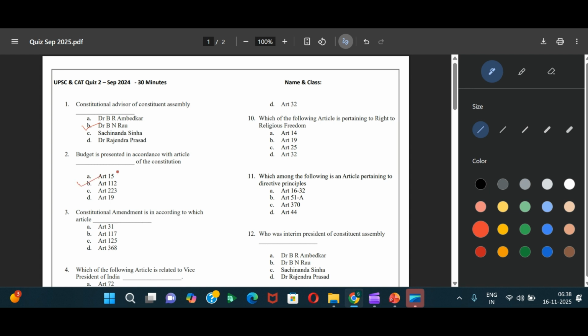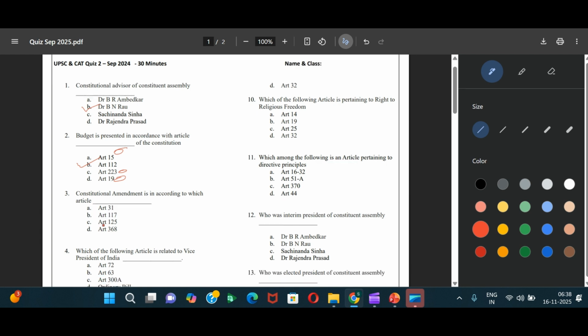Article 15, obviously, it's from fundamental rights, so this will not be the answer. 223 doesn't cover the Union, so won't be the answer. 19, again fundamental rights, so won't be the answer. So obviously, the answer is 112. Constitutional amendment is in accordance with which article? It's 368. Again, a memory based question, straightforward, but a very important article that you should know and remember.